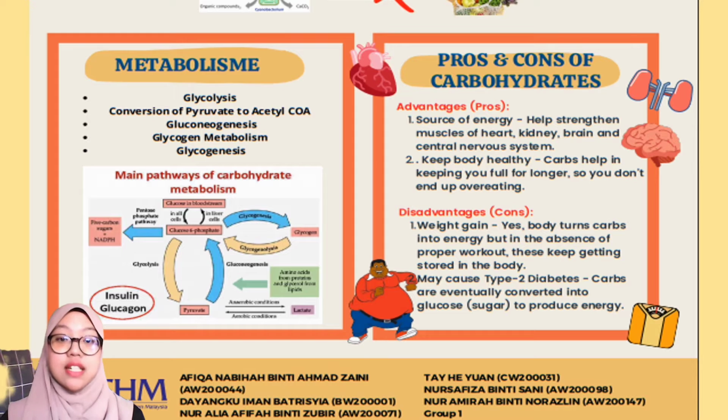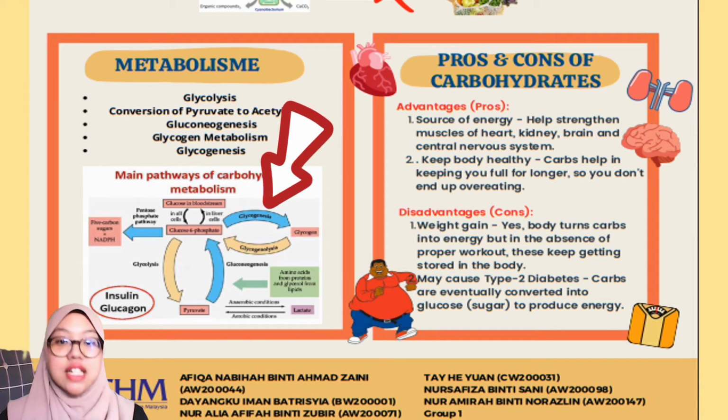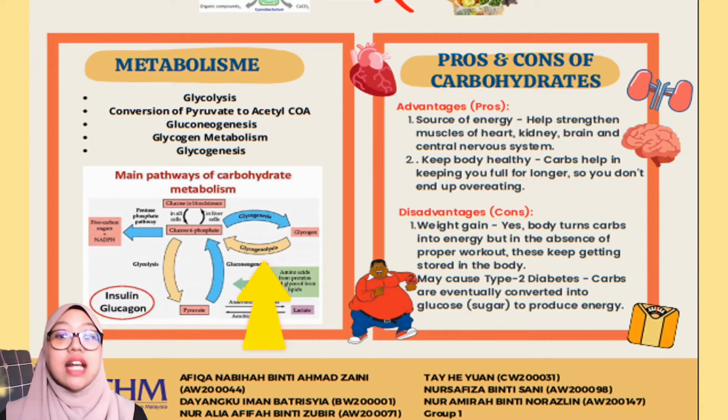There are several metabolisms in carbohydrate. First, glycogenesis is the formation of glycogen from glucose. Glycogen is synthesized in response to demand for glucose and ATP, which is energy. In glycogenolysis, glycogen is converted first to glucose 1-phosphate and then into glucose 6-phosphate. In glycolysis, if energy is needed, glycogen is converted to glucose 6-phosphate.